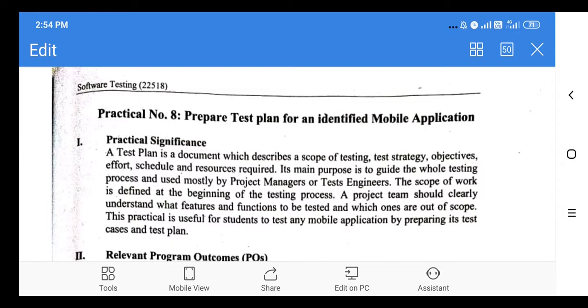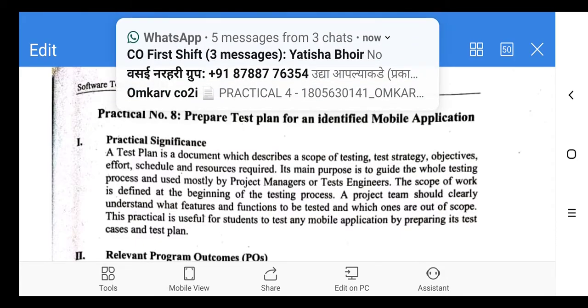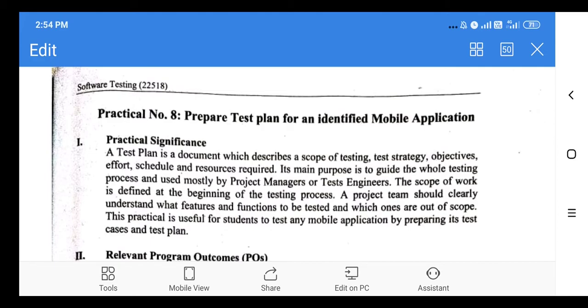In this practical we are going to test the WhatsApp mobile application. I am going to explain the sample test plan, and accordingly you need to prepare a test plan for the WhatsApp application, right? There is no need to prepare test cases for the WhatsApp application, and no need to prepare a bug report. You just need to prepare a test plan. I am going to explain how to prepare a test plan with the sample template.